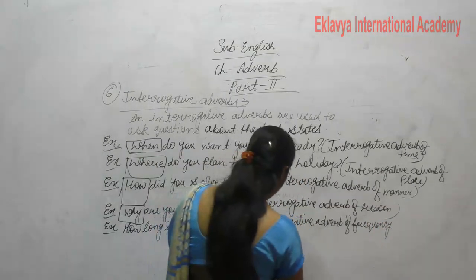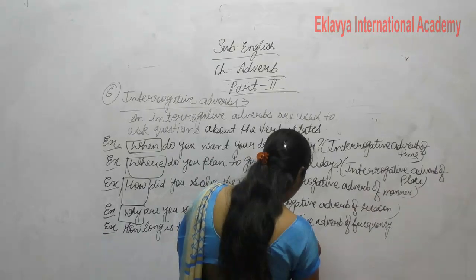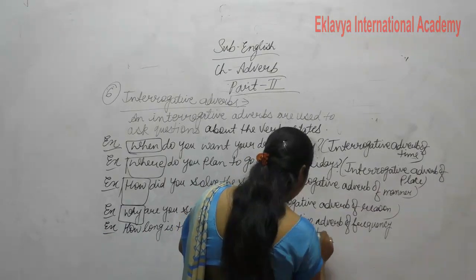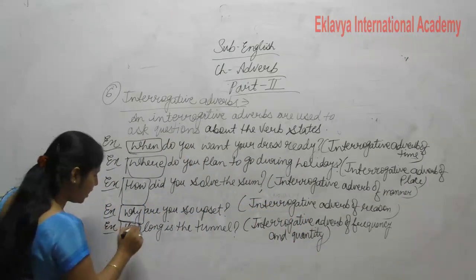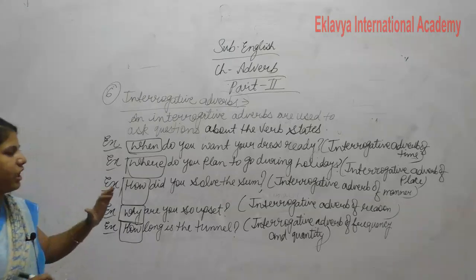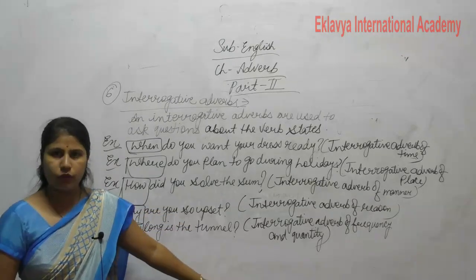Interrogative adverbs of frequency and quantity. Clear? So this how shows the interrogative adverb of frequency and quantity.